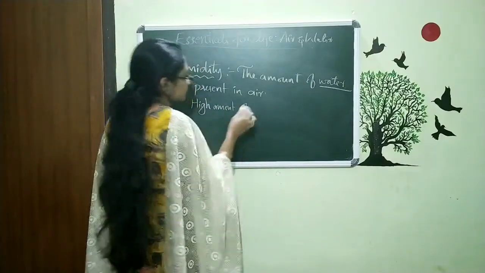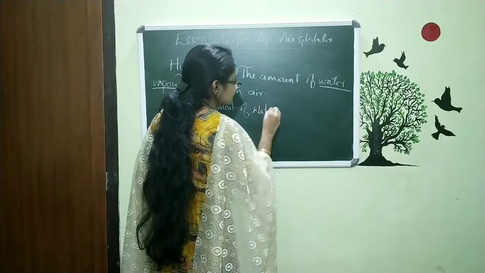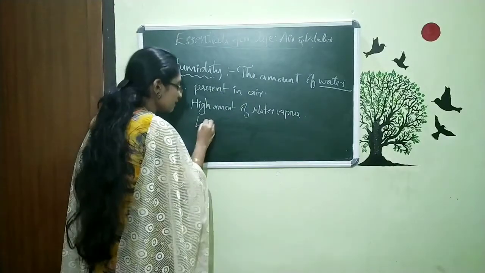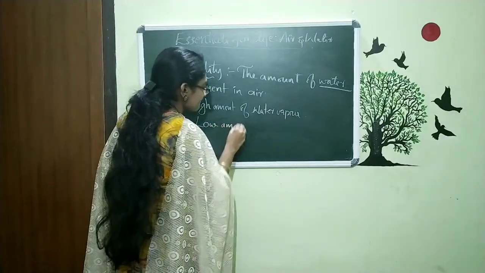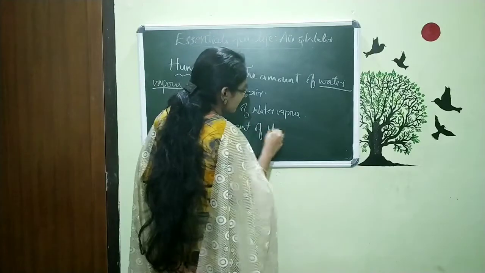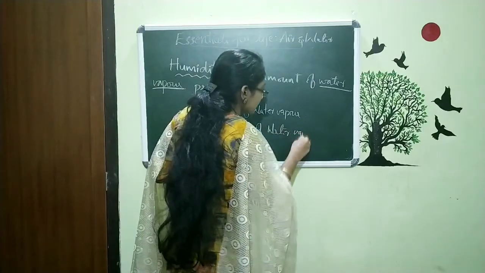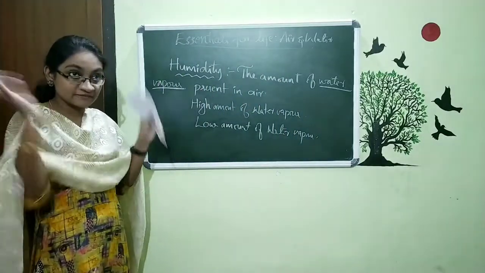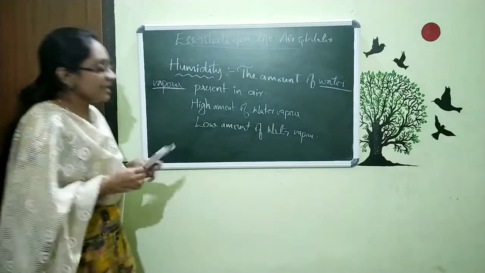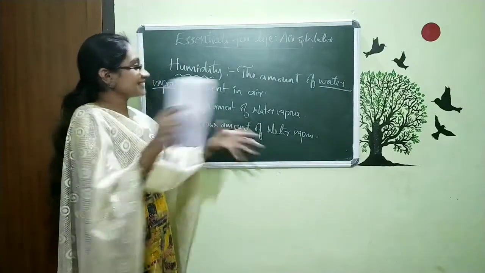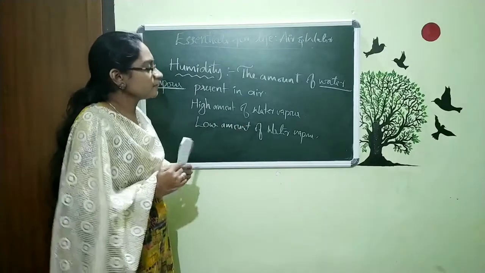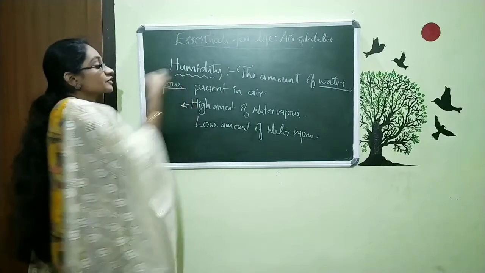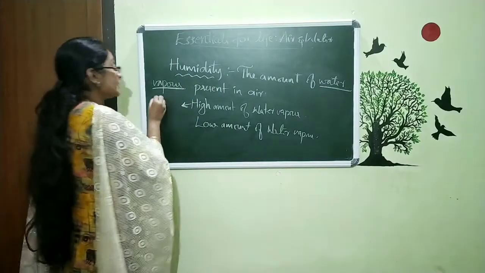High amount of water vapor and low amount of water vapor. So, two things will happen. High amount of water vapor will be there in the atmosphere, and low amount of water vapor will be there in the atmosphere or air. So, I can call this high amount of water vapor, for the humidity, by one name, that is humid region.